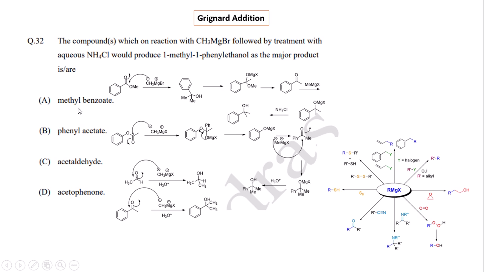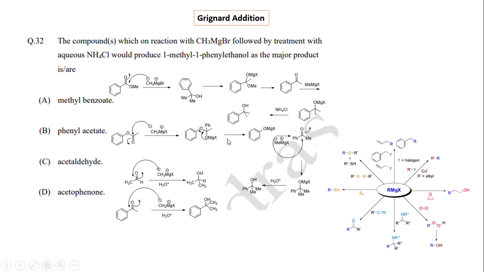The starting material is methyl benzoate, which on reaction with the Grignard reagent produces 1-methyl-1-phenyl ethanol. The mechanism is that the ester reacts with methyl magnesium bromide, and then, followed by hydrolysis, it produces 1-phenyl-1-methyl ethanol.